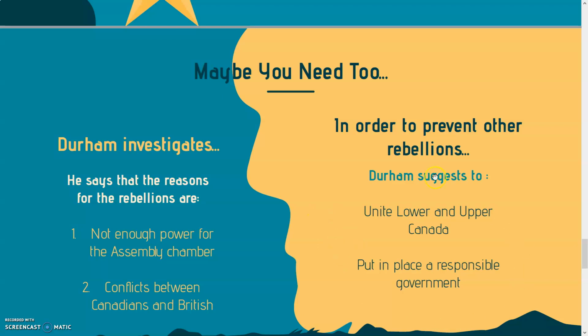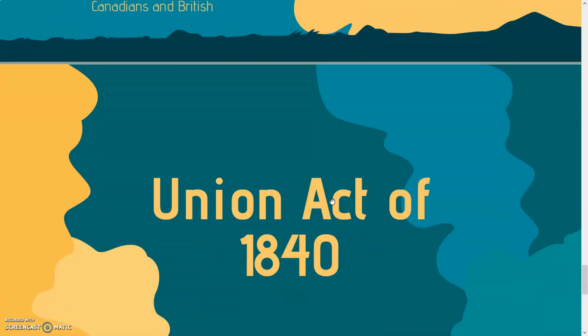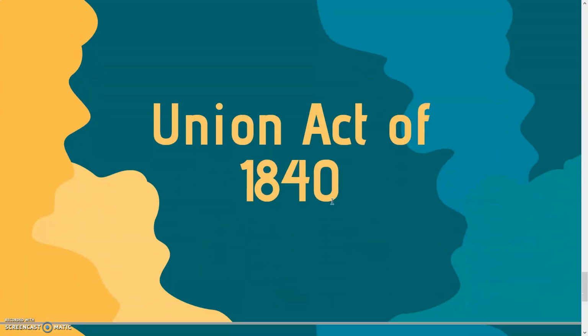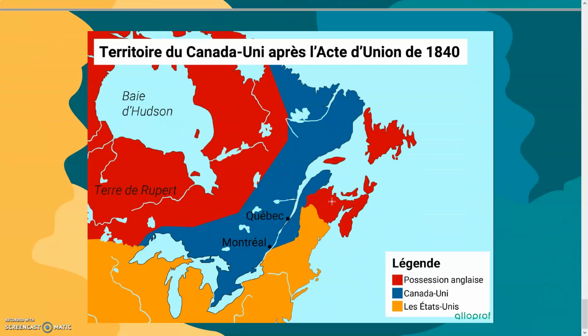Because of these two ideas of Lord Durham, the new constitution arrives, and it's called the Union Act of 1840, l'Acte d'Union de 1840. C'est une constitution, donc un autre changement de territoire, et aussi dans le gouvernement. As a consequence, we have the new territory. Here you have in blue the new territory of the Union Act. Before we had